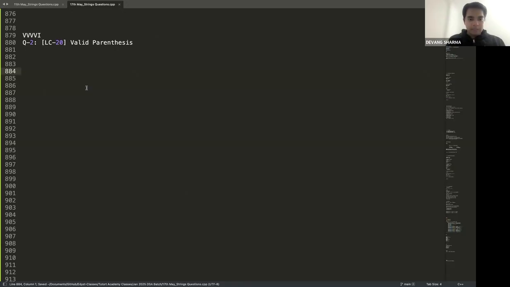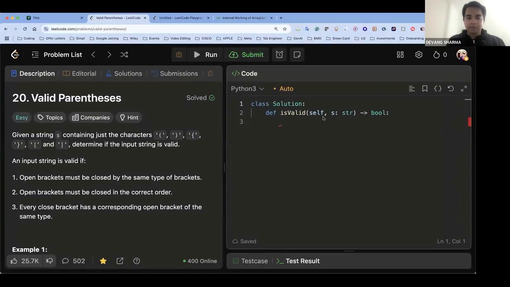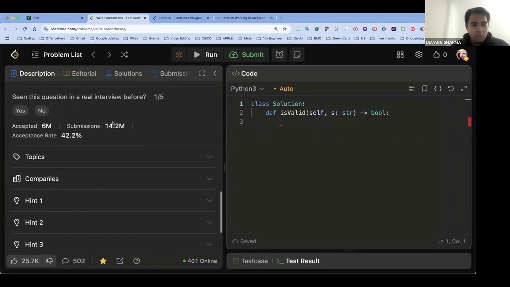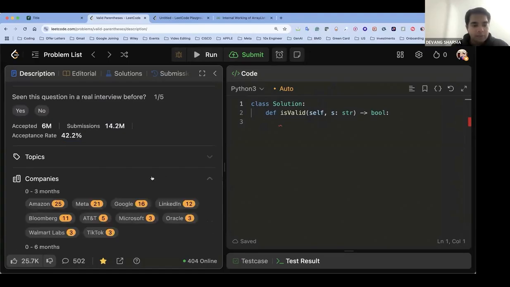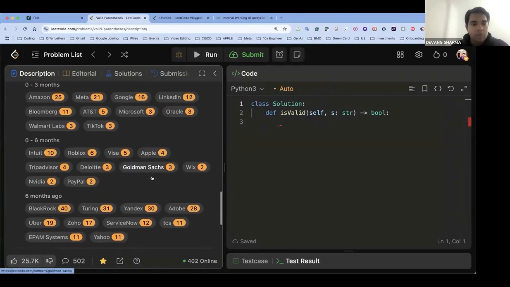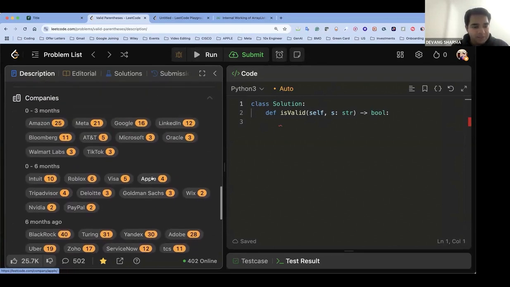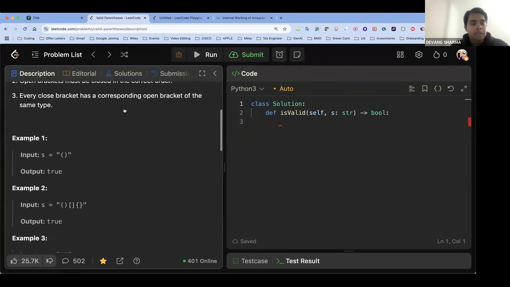All right, guys. The explanation will take some time, so let's go step by step and make sure that we are clear with this. This is LeetCode 20. The name of the question is valid parenthesis, and you can look at the submissions, 14.2 million. It's a huge number of submissions, and the surprising part is that even after that, less than 50% got accepted. If you look at the likes, 25.7 thousand likes. A lot of good product-based companies have asked this question very recently. Now let's talk about it.